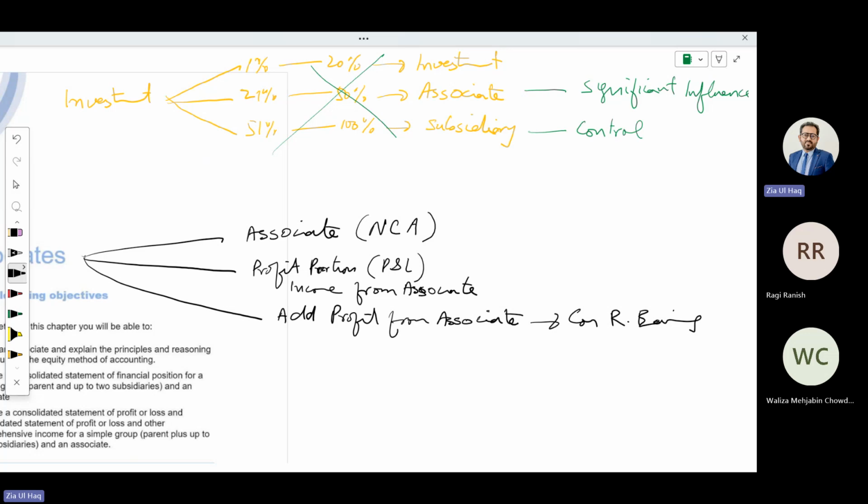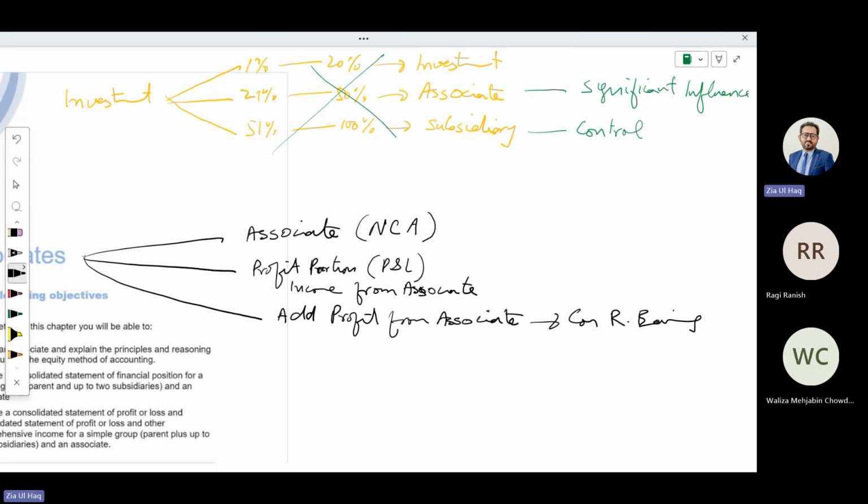Now this chapter can be tested in our exam paper. We did one question relating to consolidation from the kit, Argent. In that question, there was involvement of associate. So as a consolidation question along with subsidiary, might be parent companies are having investment in associate, so that can be tested. Or small MCQs can be tested from this topic.